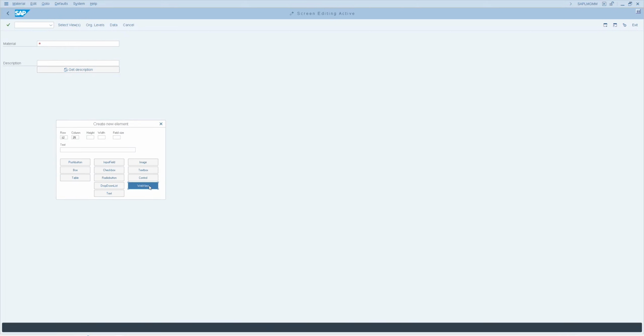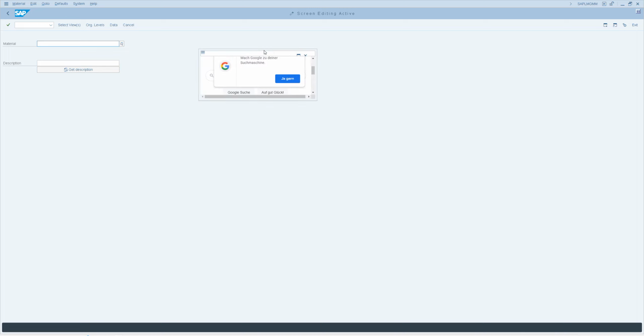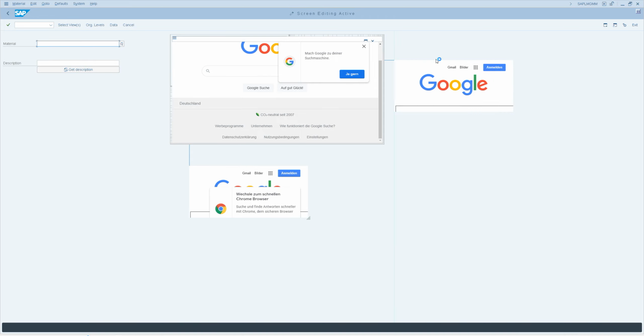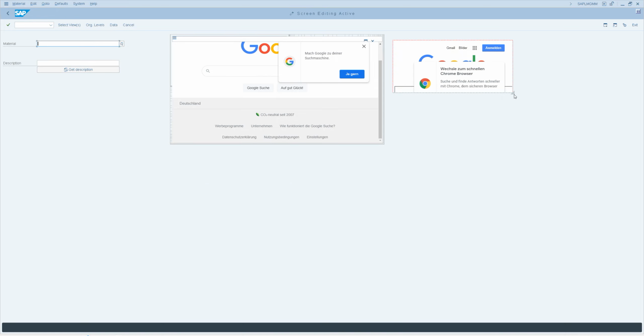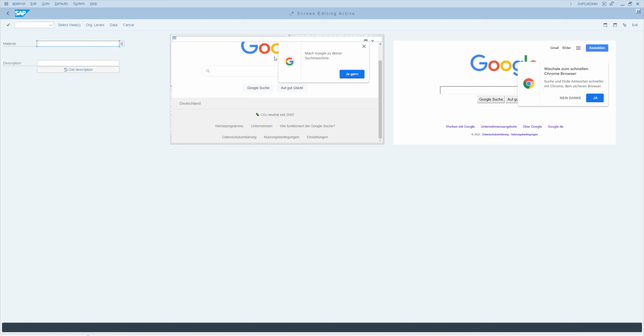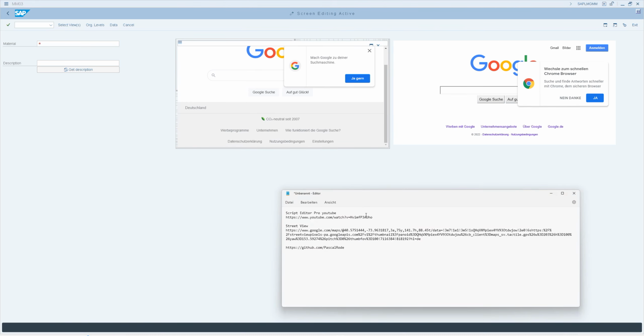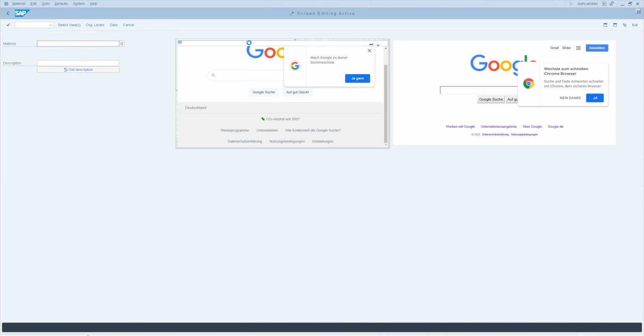And we also need a webView element. Now we can compare, and first we want to see if YouTube is still working.